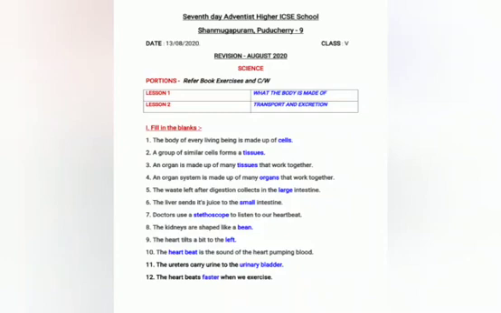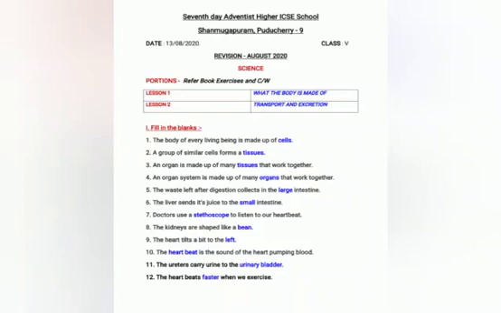The waste left after digestion collects in the large intestine. Sixth, the liver sends its juice to the small intestine. Doctors use a stethoscope to listen to our heartbeat. Eighth one, the kidneys are shaped like a dash. The kidneys are shaped like a bean.